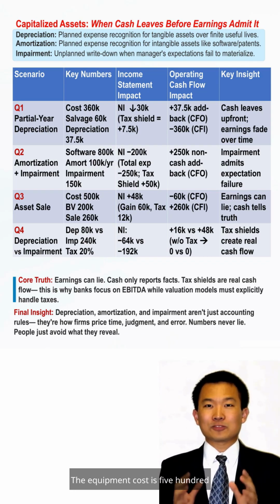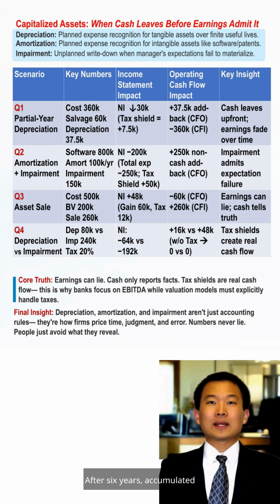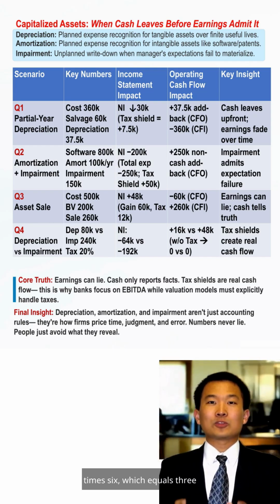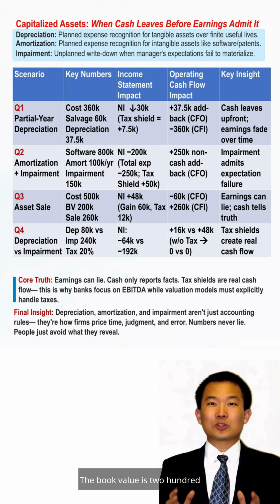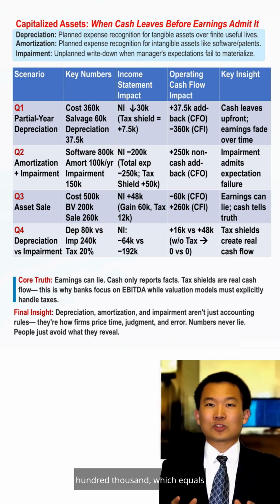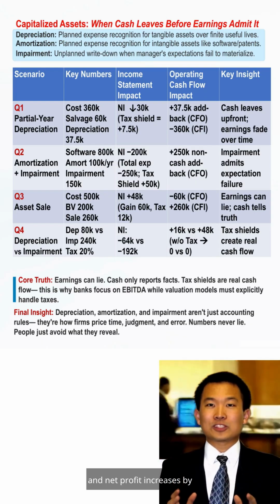The equipment cost is $500,000, with a depreciation period of 10 years using the straight line method, so annual depreciation is $50,000. After 6 years, accumulated depreciation is $50,000 times 6, which equals $300,000. The book value is $200,000, and the sale price is $260,000. The disposal gain is $260,000 minus $200,000, which equals $60,000. On the income statement, the disposal gain adds $60,000, taxes increase by $12,000, and net profit increases by $48,000.